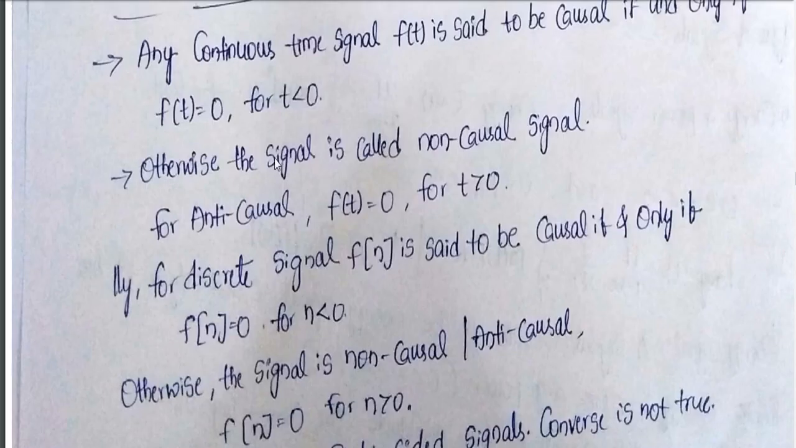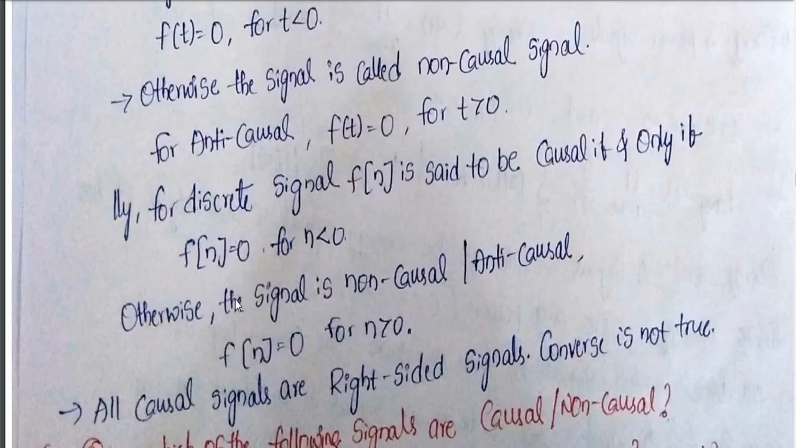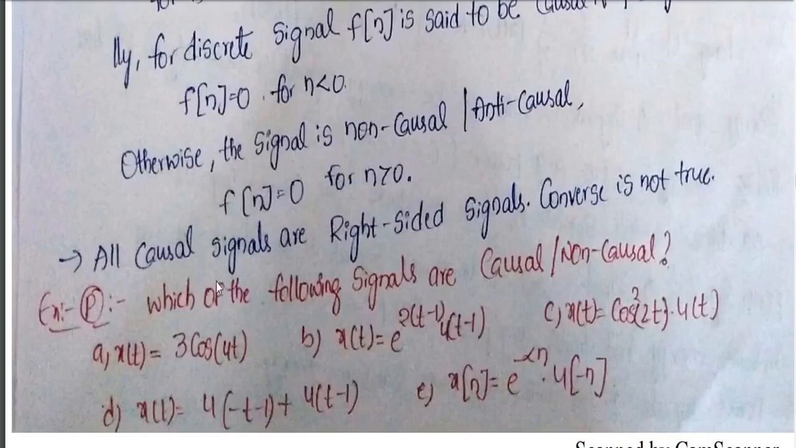Next, this is for continuous signals I have given. Similarly, for discrete signals we can also say it. In place of t we have to write n, where n is an integer value. The statement is the same. So the conclusion I can give is all causal signals are right-sided signals. Simple. Right-sided means positive values of time, and positive values of time means causal signal only.